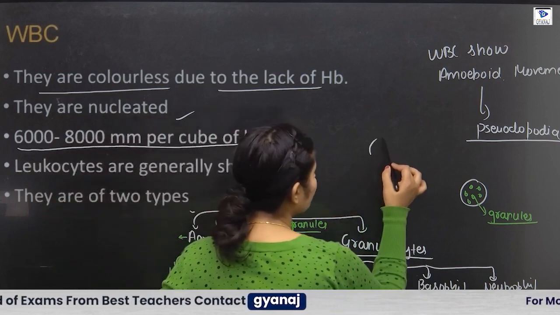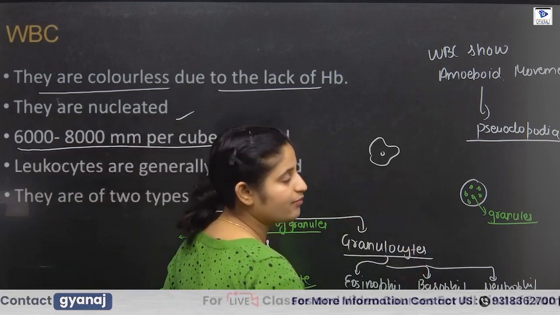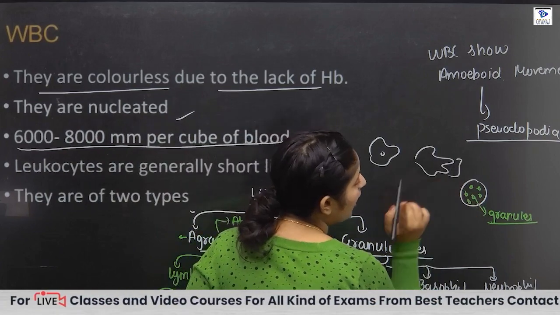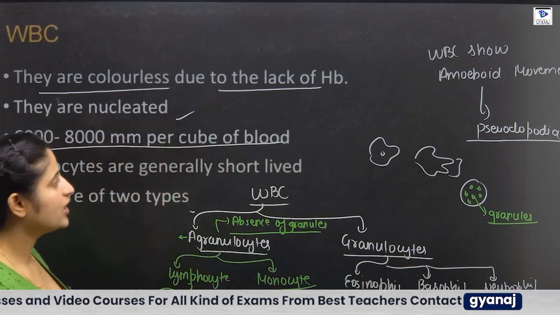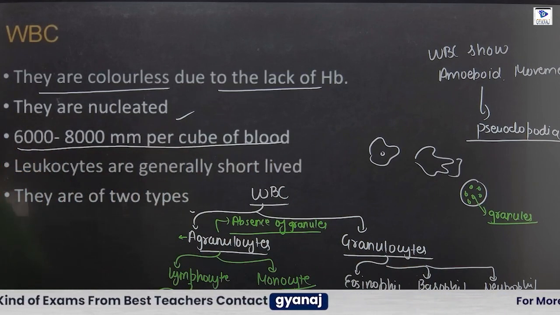Suppose this is your WBC. When a WBC wants to move in the blood, it makes some false feet like that, just like the amoeba does.